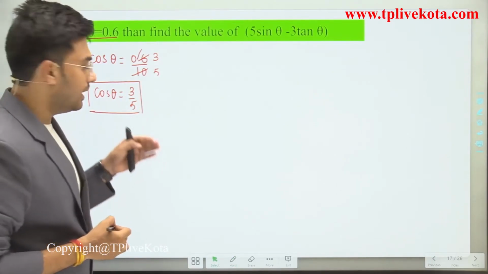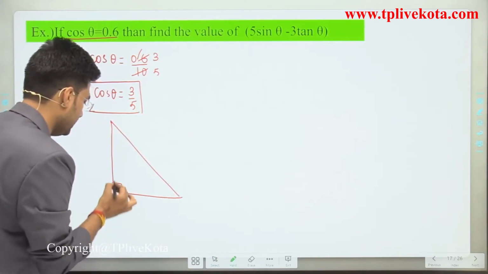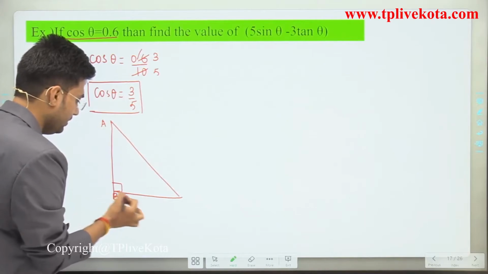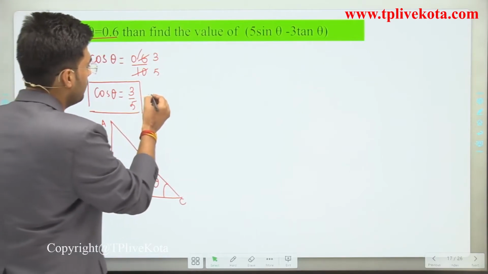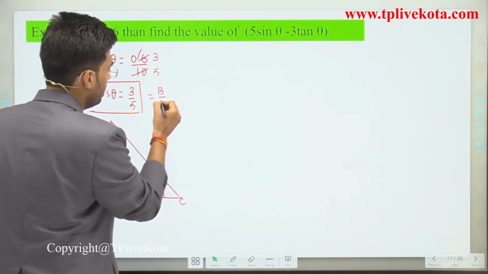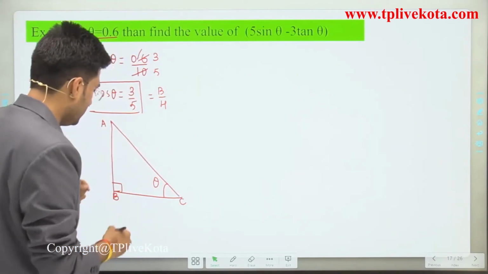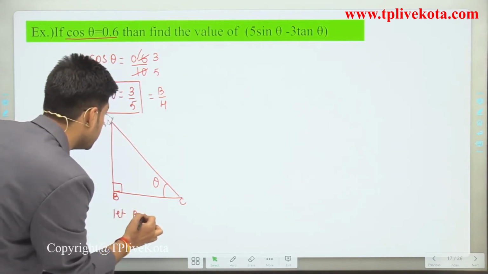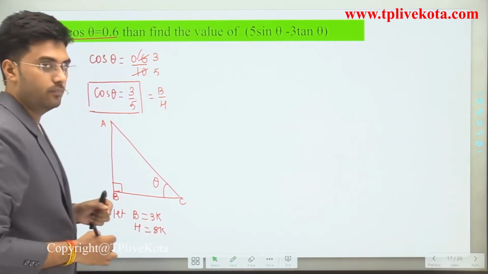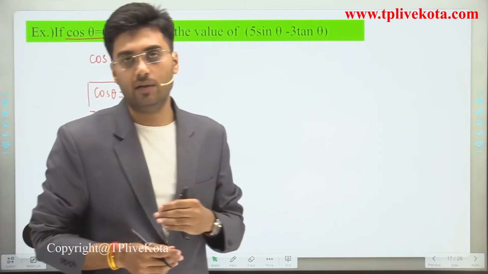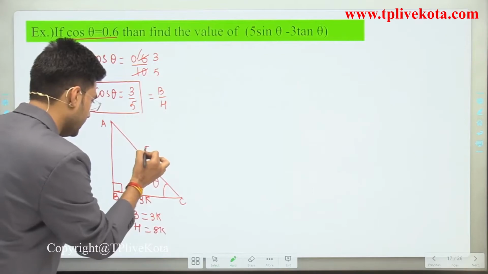Clear? Now let's draw a right angle triangle for this value. Let this be right angle triangle ABC, and this angle is theta. Students, cos theta is base divided by hypotenuse. So let's assume base is equal to 3k and hypotenuse is equal to 5k.